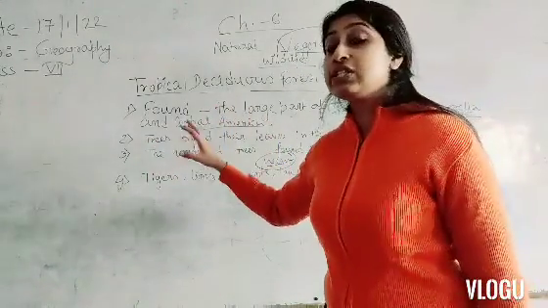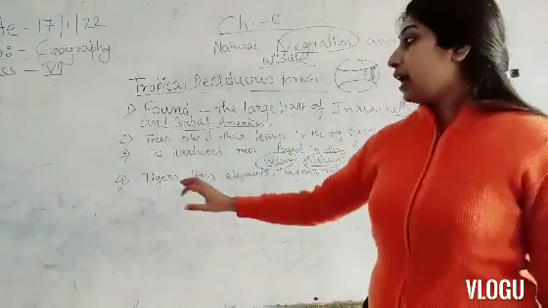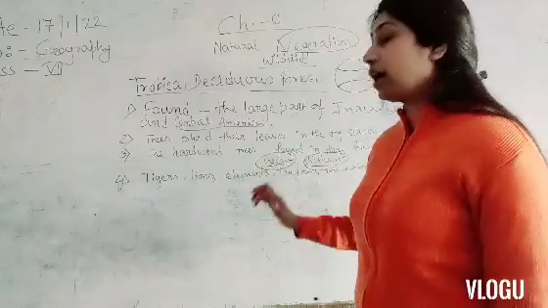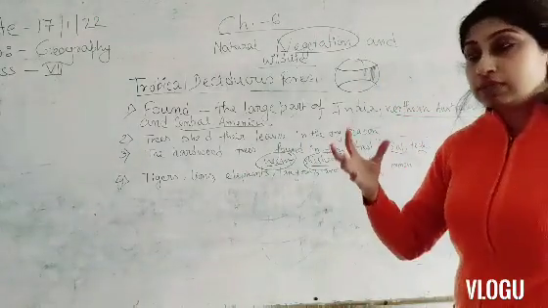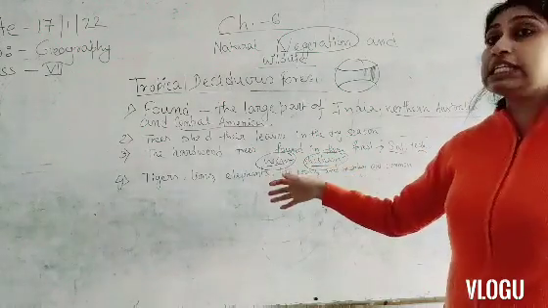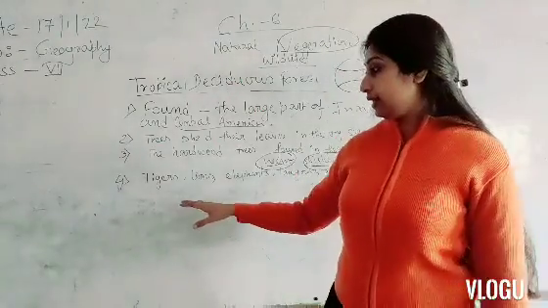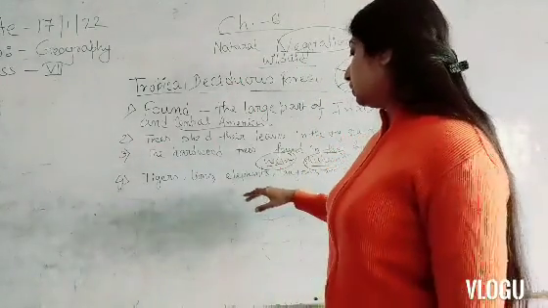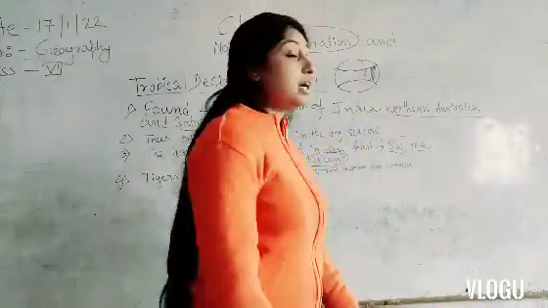After that, these trees shed their leaves in the dry season. After that, hardwood trees are found in this forest. For example, sal, teak, neem, shisham, and wildlife such as tigers, lions, elephants, leopards and monkeys are common here.